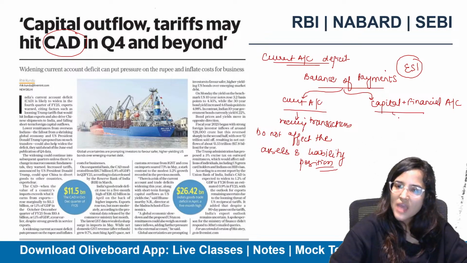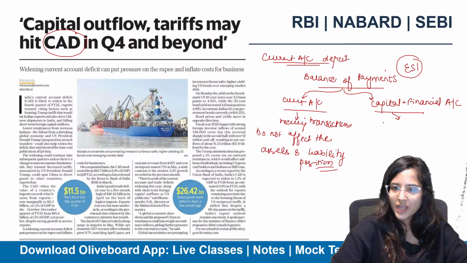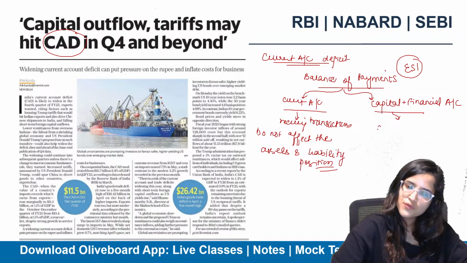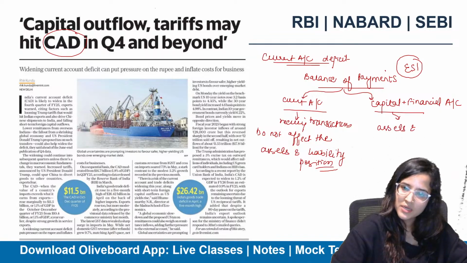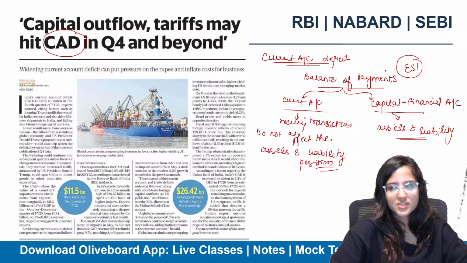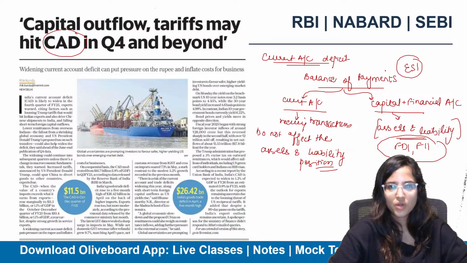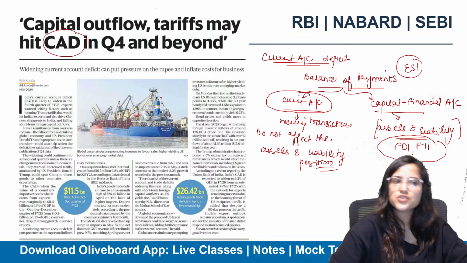On the other hand, we have the capital and financial account, which focuses on assets and liabilities, like borrowing and capital investment. FDI, FII, all this is a part of your capital and financial account. We are talking about this deficit over here.